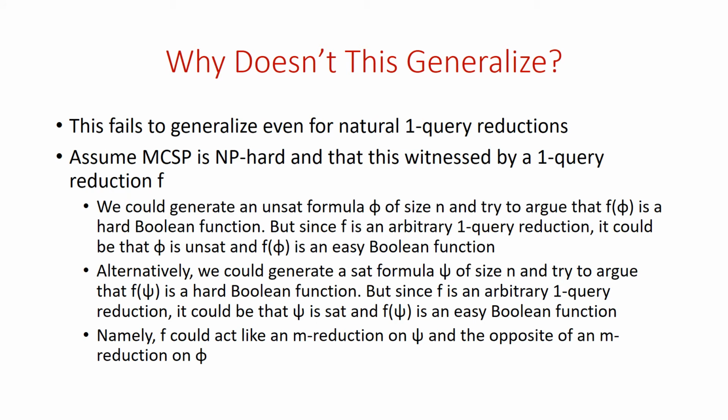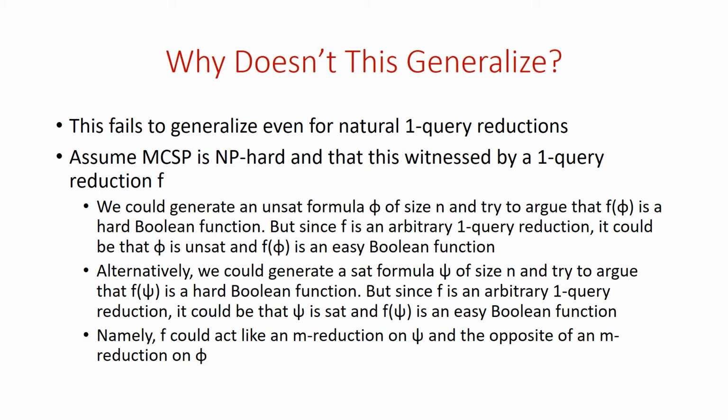So first of all, why doesn't this generalize? It fails to generalize even to natural one-query reductions, let alone truth table or Turing reductions. And let me just try to briefly explain why. If you assume MCSP is NP-hard, witnessed by a one-query reduction f, we could try doing the same thing as before. We could generate an unsat formula phi of size n and try to argue that f of phi is a hard Boolean function.